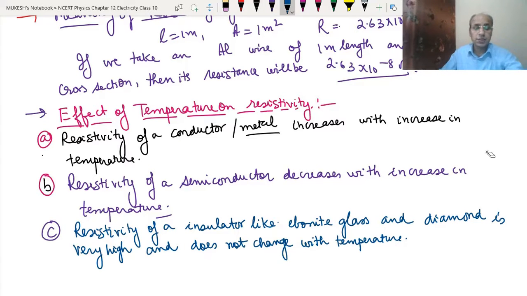Now, see the insulator, any insulator, like we have ebonite, glass or rubber, their resistivity is already very high. So whenever we increase the temperature, there is no change in the resistivity of those materials. So that is why we use them for insulation purposes. Okay, clear? Because they do not change their resistivity.